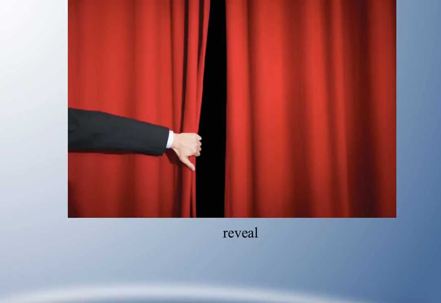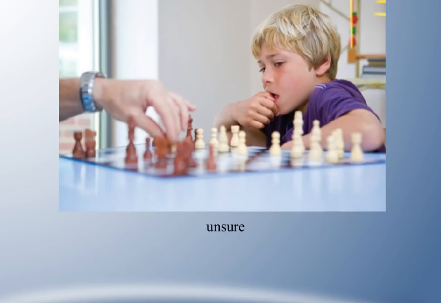Our next word is reveal. This means to show a hidden object or to display it. So in this picture, we have someone pulling back a curtain to reveal something behind it. The next and last word we have is unsure. What that means is that you are not certain about something. And in this picture, the young man in the chess game is unsure of what his next move might be, or he might be unsure about what his opponent is going to do.